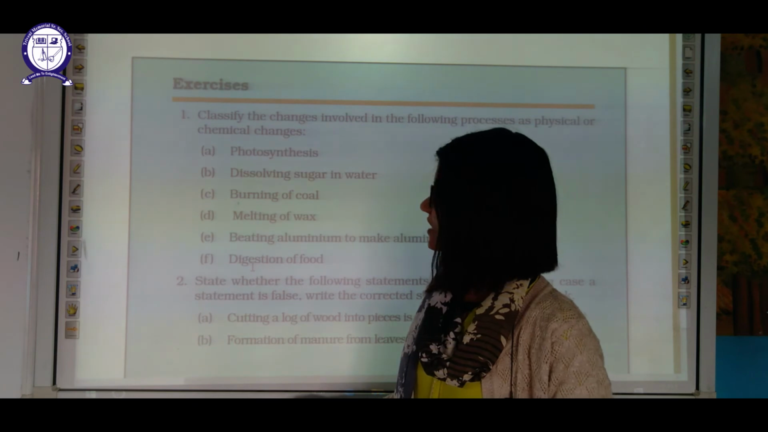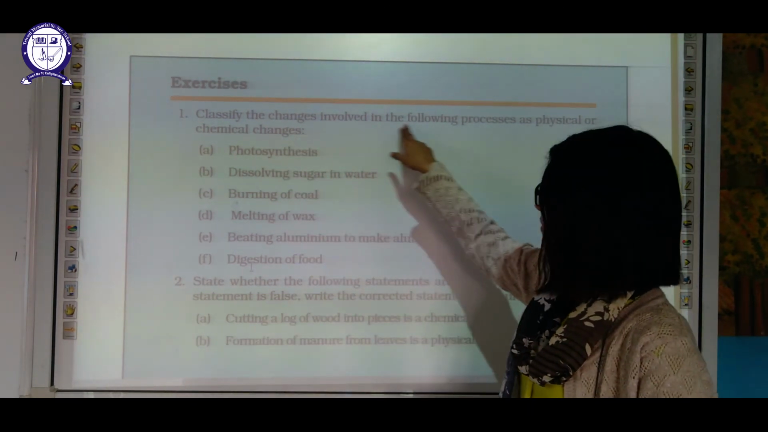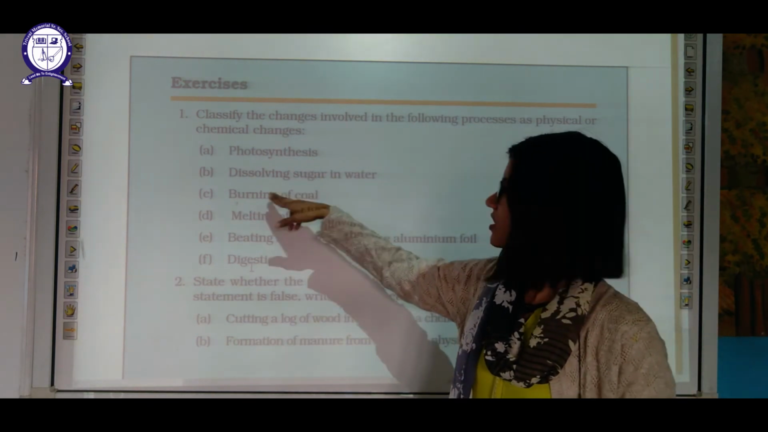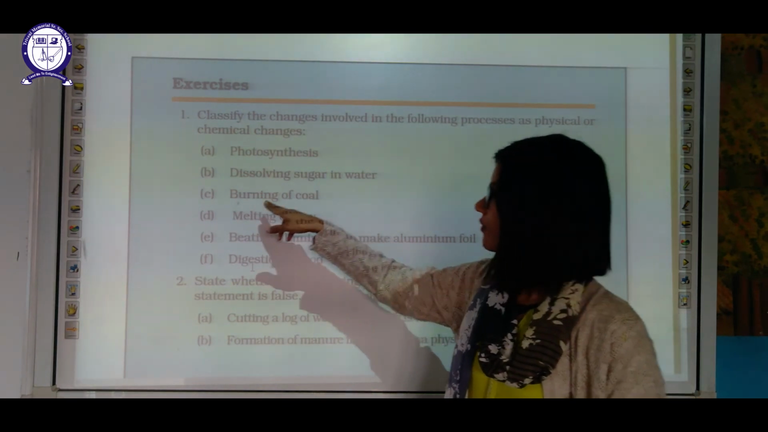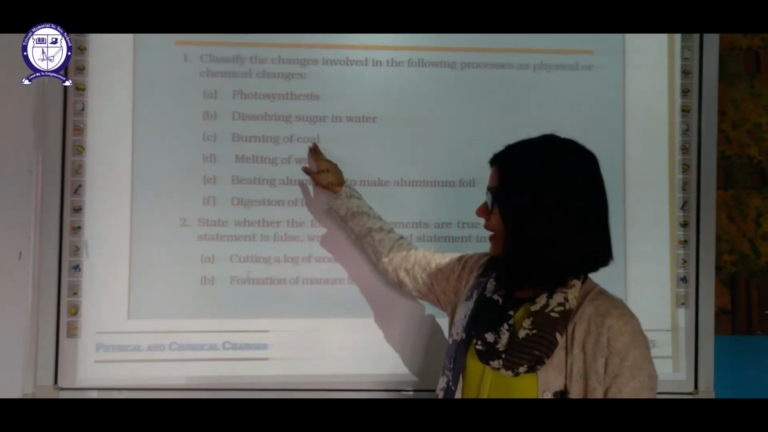Let us do our exercise part also. First question is classify the change involved in the following processes, physical or chemical. Photosynthesis, chemical change. Dissolving sugar in water, physical change. Okay, because we can get back this sugar again. Burning of coal, chemical change.